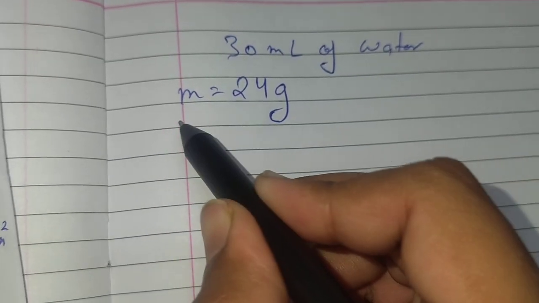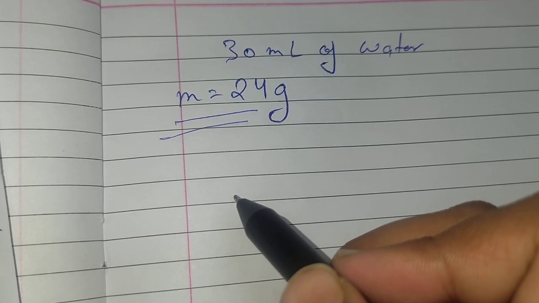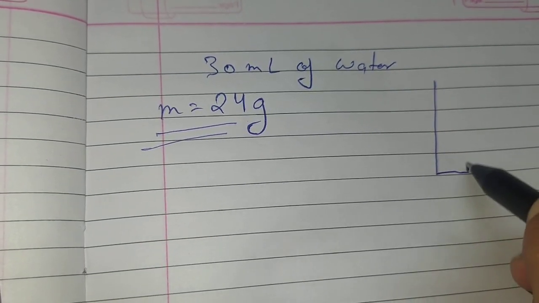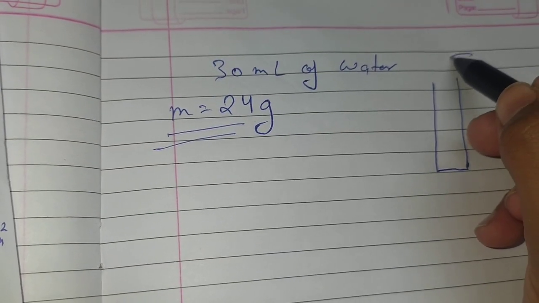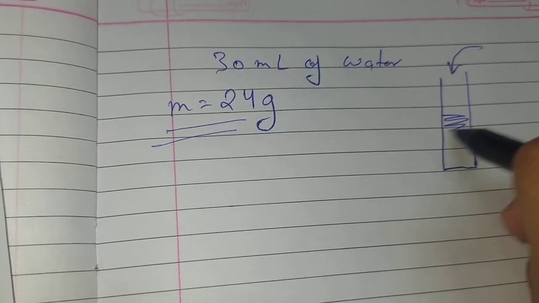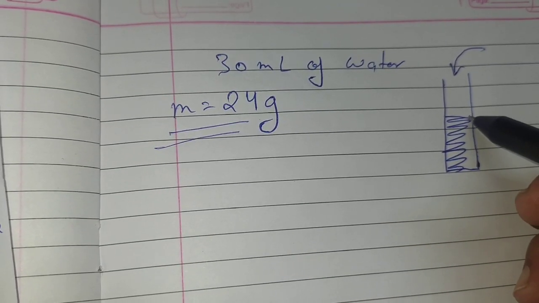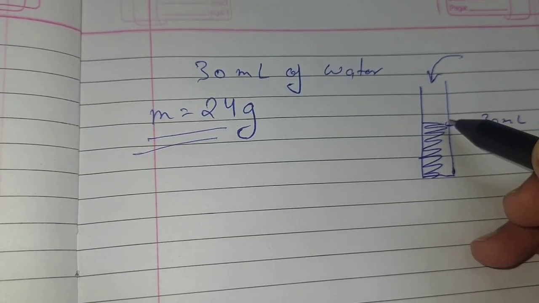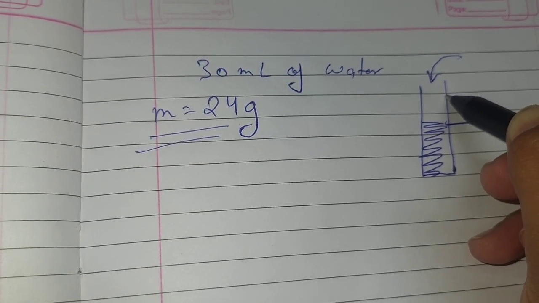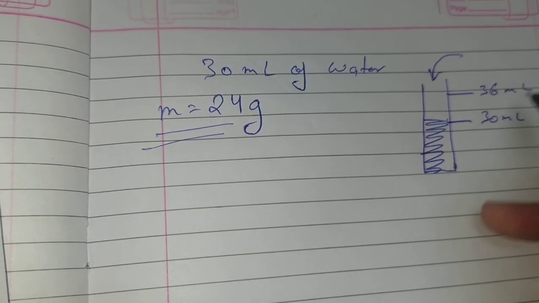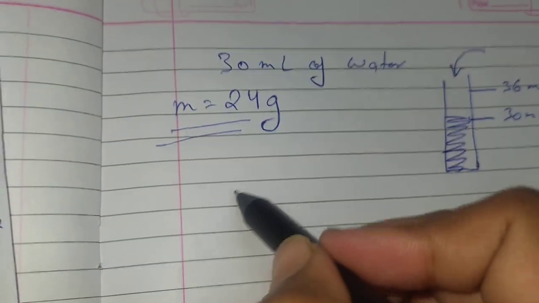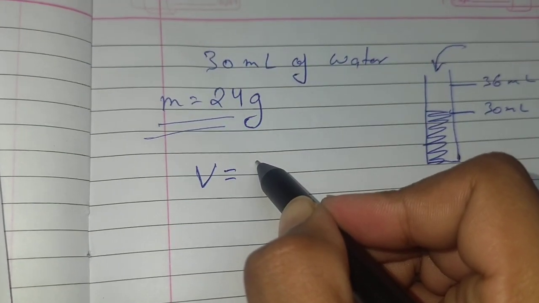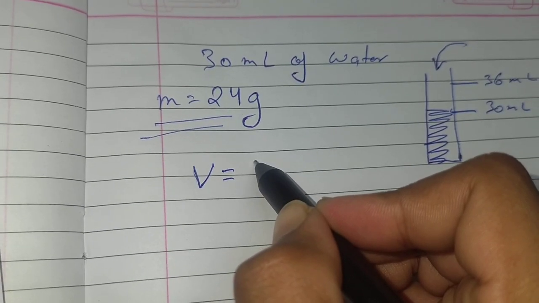Now what happens is, after you put the metal object into the cylinder, let's say we have a measuring cylinder and you put that metal object inside. Initially your level of water was 30 ml. After putting the object, it rises and it went up to 36. So you have to find the actual volume. How can you find the actual volume? The initial volume and the final volume you have.